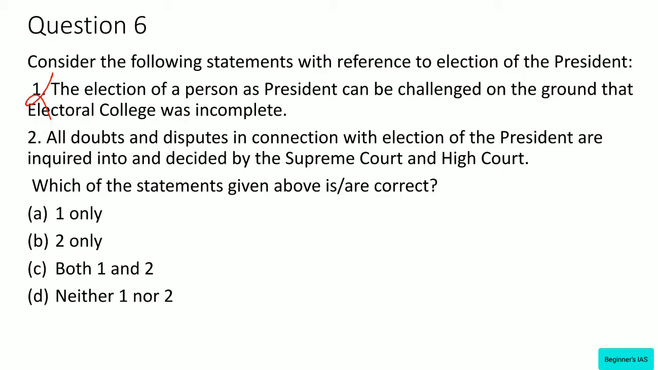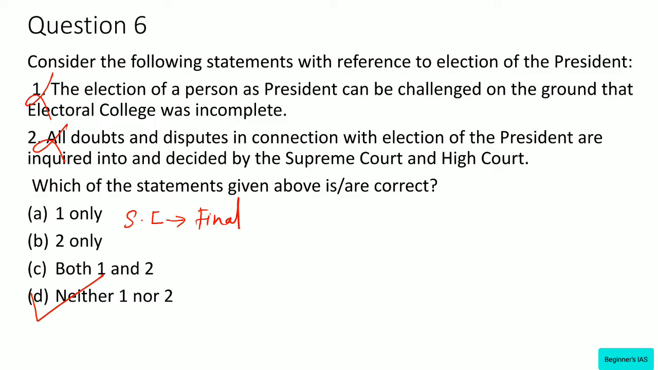What about statement number 2? All the doubts and disputes in connection with the election of the president are inquired into and decided by the Supreme Court. Kindly note down, it is not by the High Court, only by the Supreme Court, whose decision is final. Therefore, here in this statement, it is given Supreme Court and High Court, so this statement is wrong. The full answer would be neither 1 nor 2, since we have to identify the correct statement.